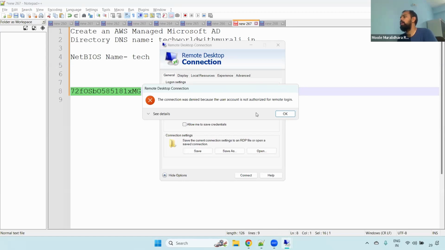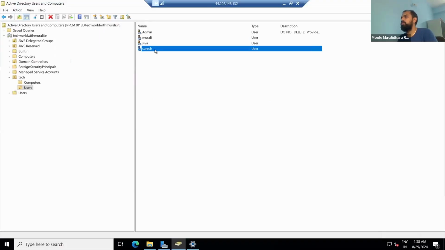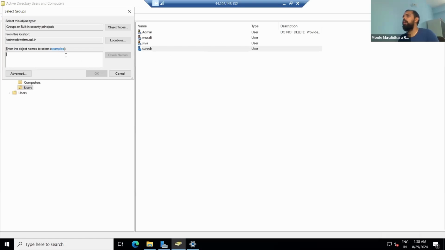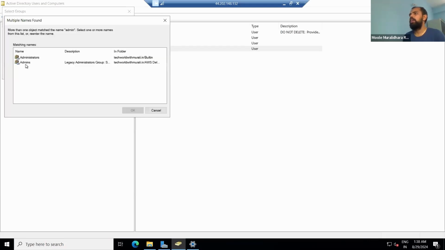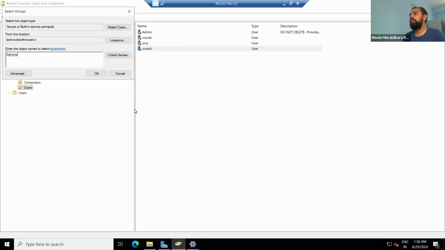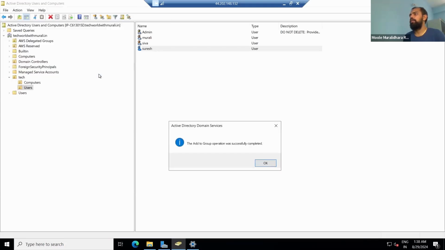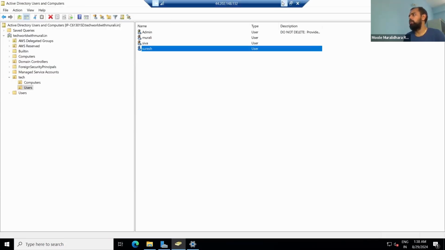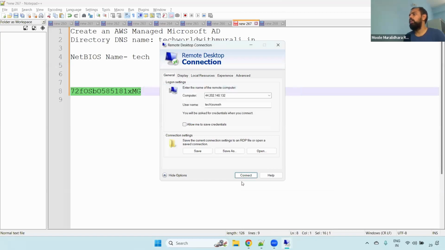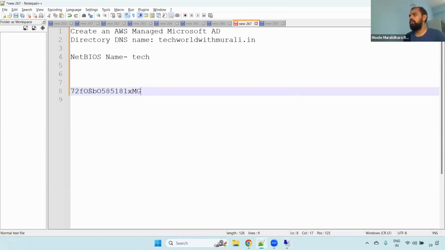So what I'm doing here is going to Suresh, right click, add to group. What permissions you have to give? For example, I want to give admin. Click next. Remember guys, type admin, check names, and then you can see it here, select admin, then OK, and OK. Now if you see here, it has added the particular user to the group. Now you can try again here, connect. Now you can give the password here, copy this password.